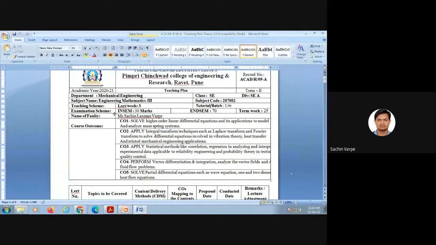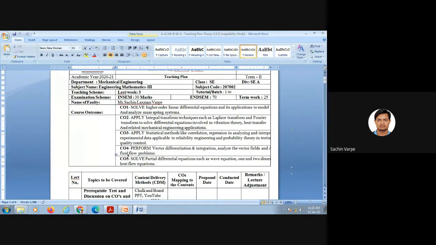Okay, so we are going to have the exams in two phases, in MSEM and SEM, 30 marks in MSEM and 70 marks in SEM exams. And of course, we have the term work also for engineering mathematics 3, just like M1. Okay, so here we'll be having 5 course outcomes. We are going to get these 5 skills, we can say, from this engineering mathematics 3.